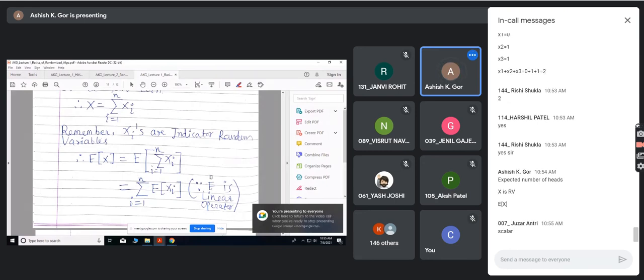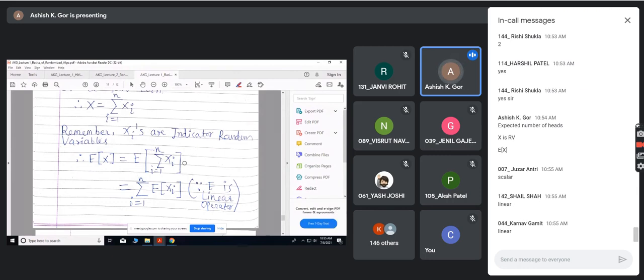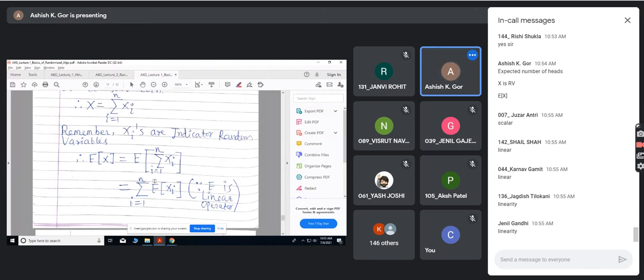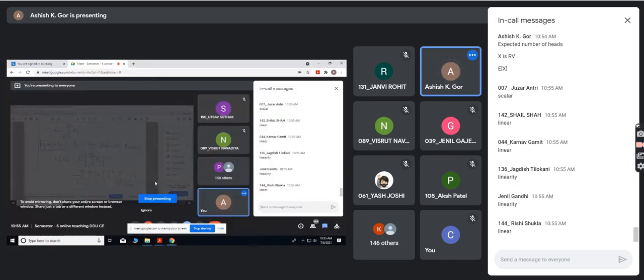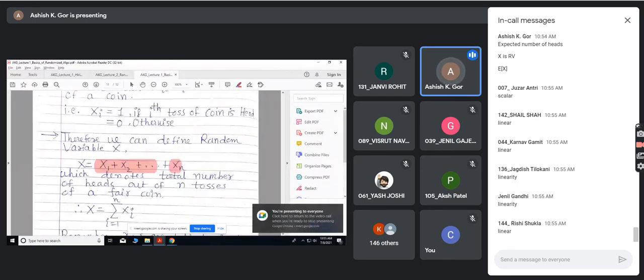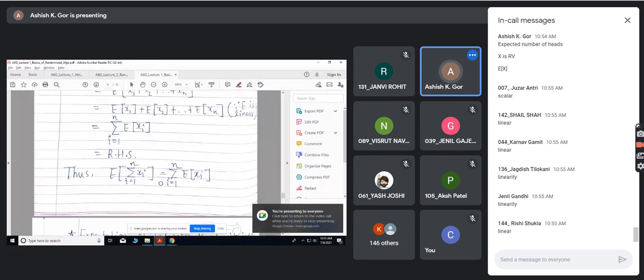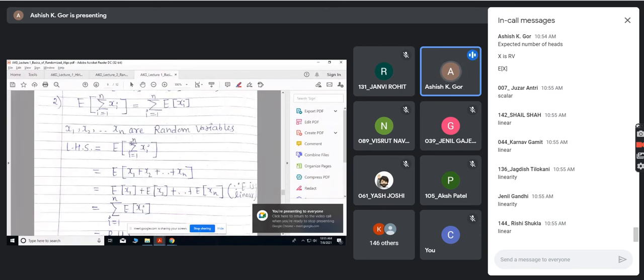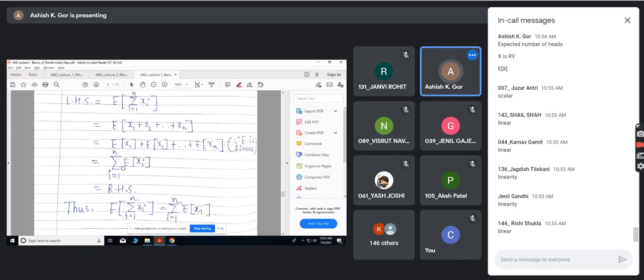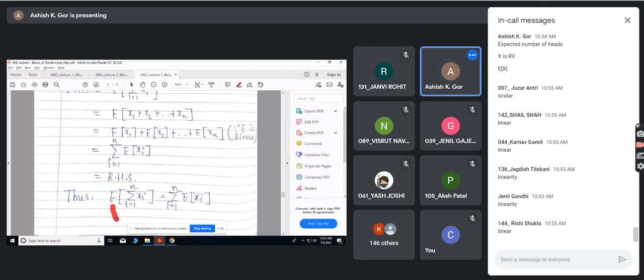Yes, yesterday we have seen this. Expectation of x1 plus x2 plus so on up to xn is the same as expectation of x1 plus expectation of x2 plus expectation of x3 plus so on up to expectation of xn. Linearity property, very correct. You can interchange this sigma and E.